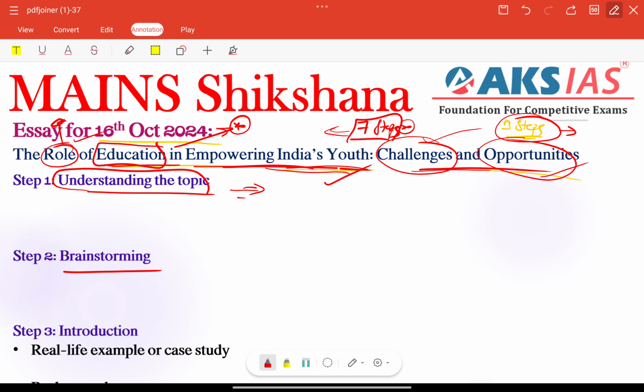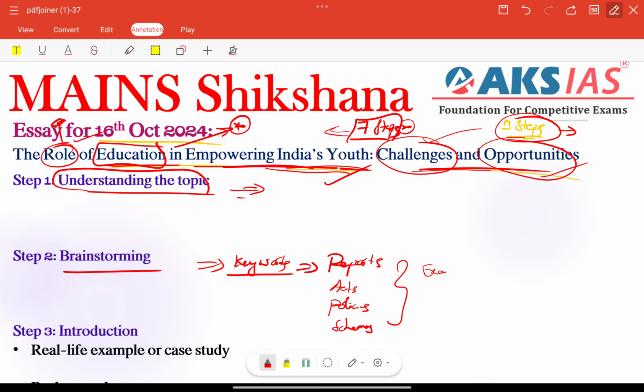Next, brainstorming. Here step 2 is brainstorming. Brainstorming means we need to focus on recalling important keywords, right? Important keywords to include in our answer, especially regarding reports, acts, policies and also schemes, right? Other than that, we can add some important examples related to that particular topic, right? Whatever important aspects we have, especially in the form of reports. For example, we have the NITI Aayog report or an international report, the HDR report, right? Everything we can add here, right?